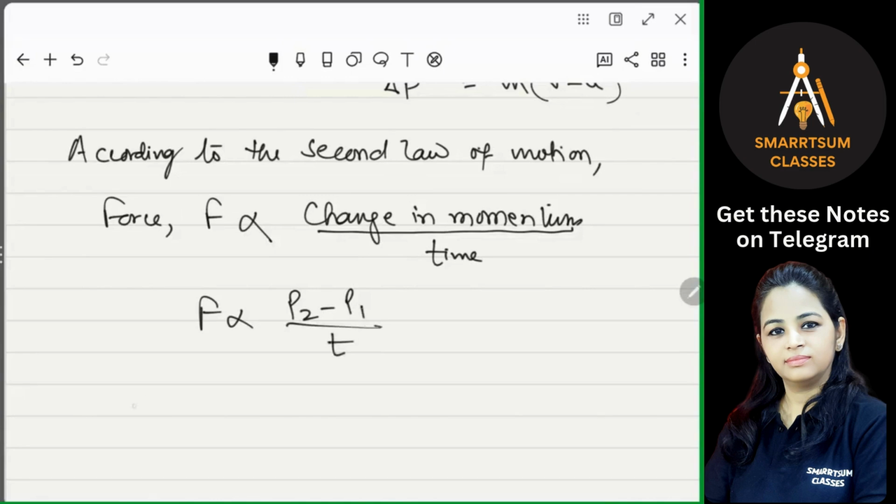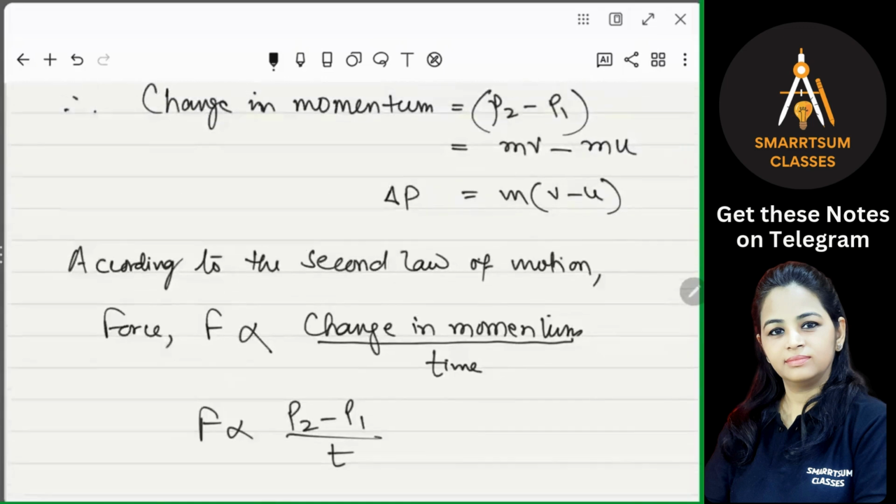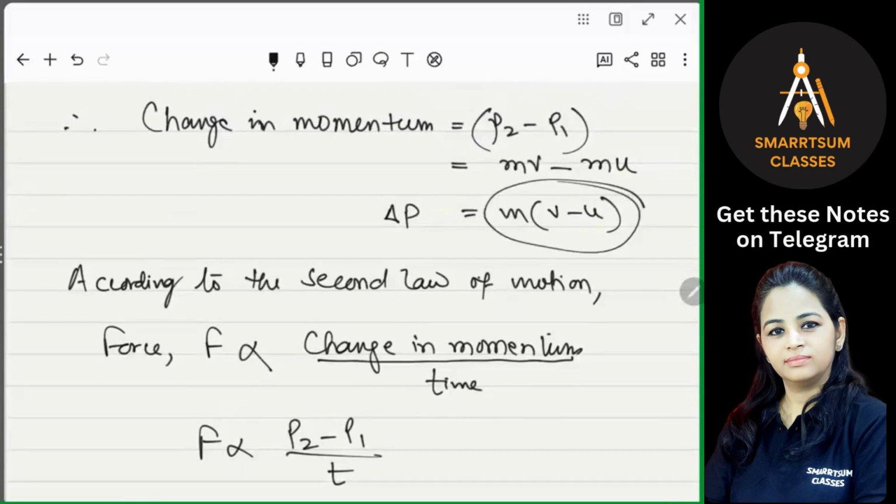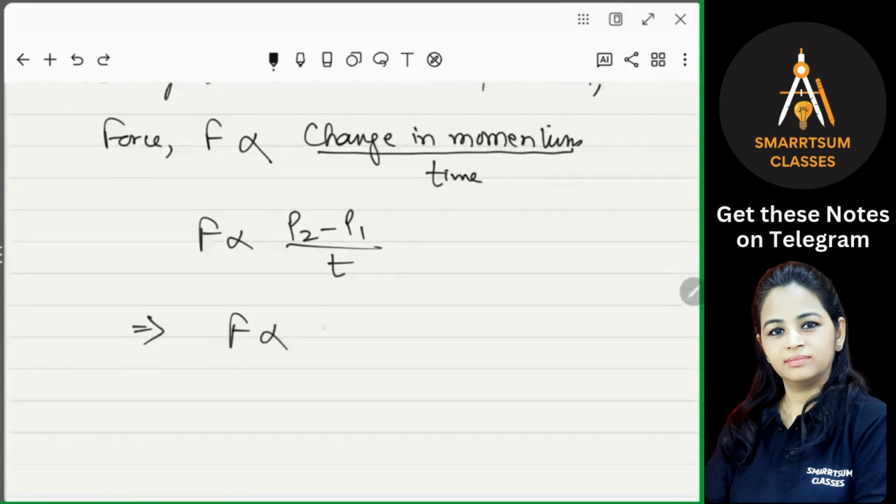Getting that? That means F is directly proportional to, now what is P2 minus P1? We have calculated here m(v minus u), isn't it? So write it down, m(v minus u) upon t. So now F is directly proportional to, now can you tell me what is v minus u upon t?